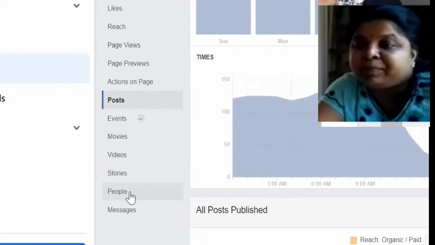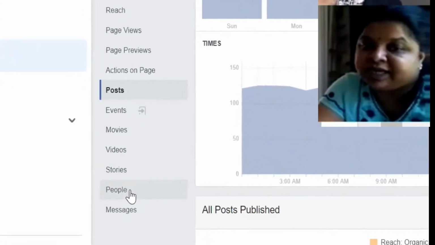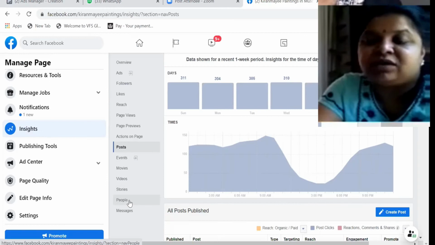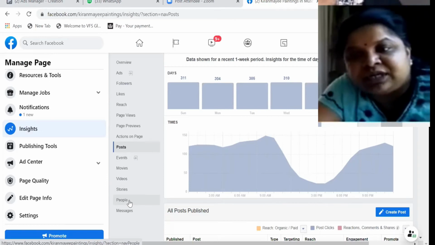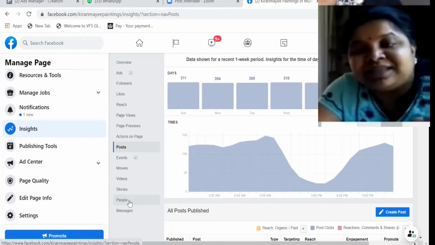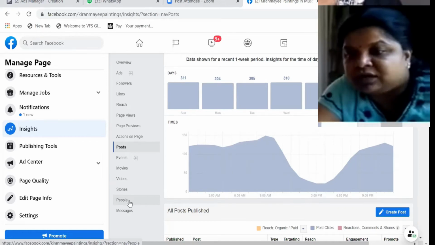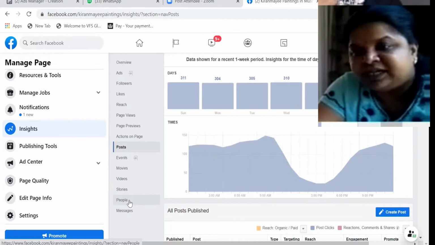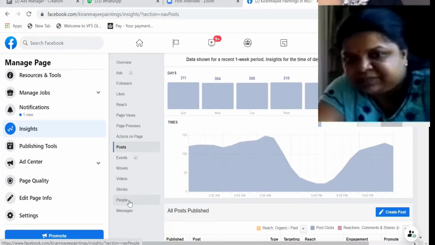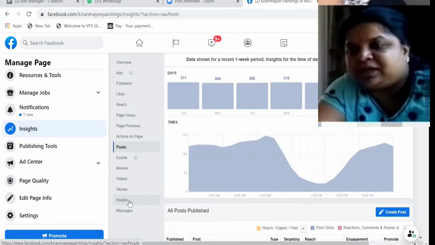And then people. This is also detailed information, where you get who the people watching are, what the age group is, at what time they are watching your page, and all the detailed information you get with this people option.